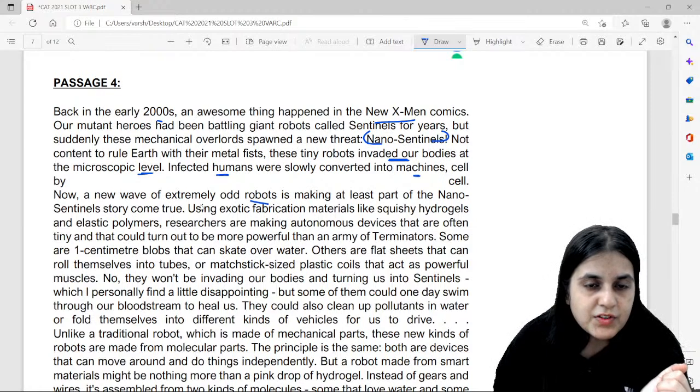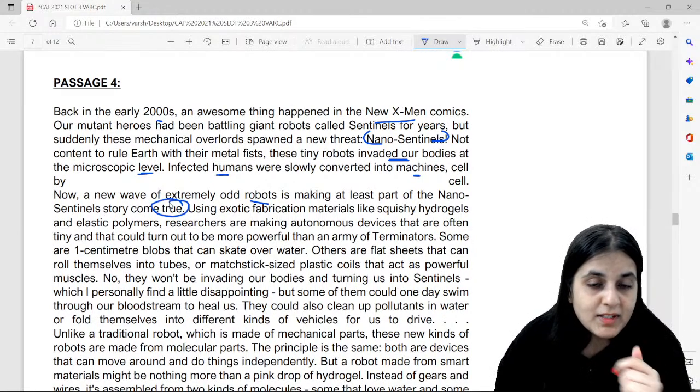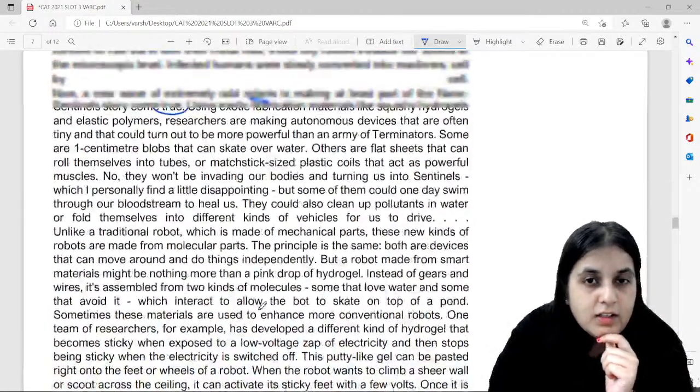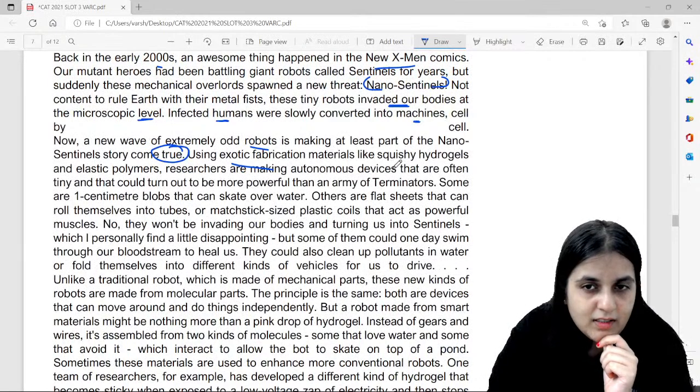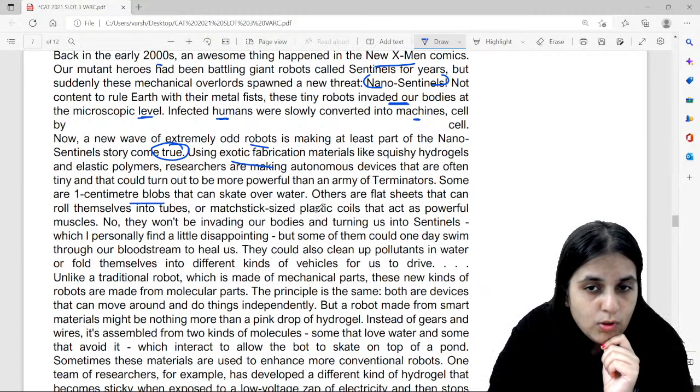A new way of extremely odd robots is making at least part of the nano sentinel story come true. Now this is actually becoming real. Using exotic fabrication materials like squishy hydrogels and elastic polymers, researchers are making autonomous devices that are often tiny and that could turn out to be more powerful. Some are 1 centimeter blobs that can skate over water.